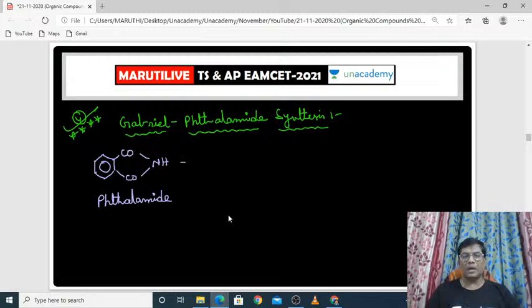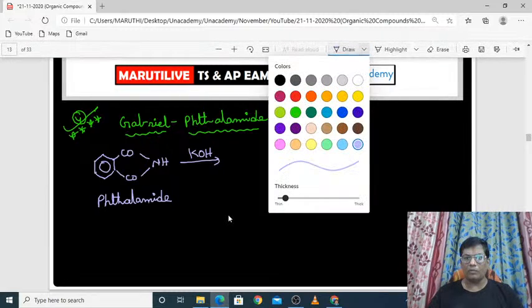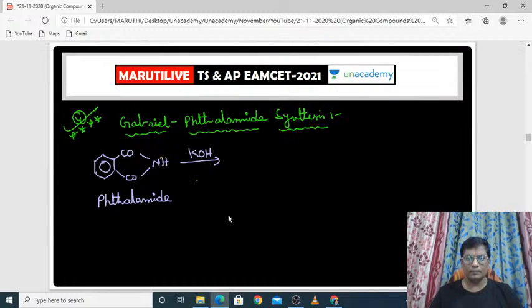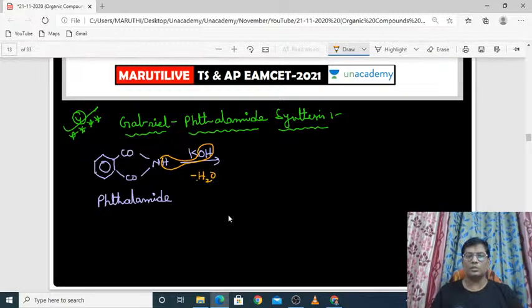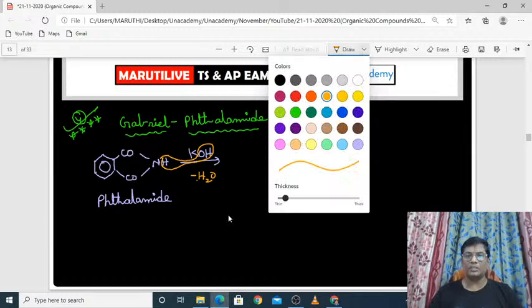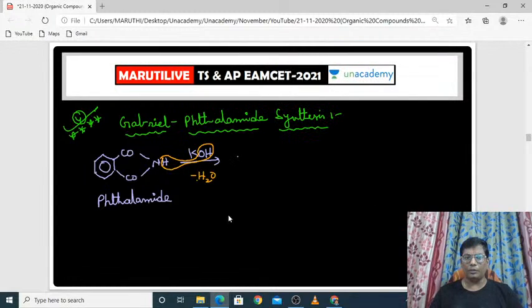This phthalimide, when it reacts with KOH, what is the product which is formed? See here, one hydrogen in this and one OH in this. These two will be separated as H2O molecules, and this potassium will be attached to this molecule.